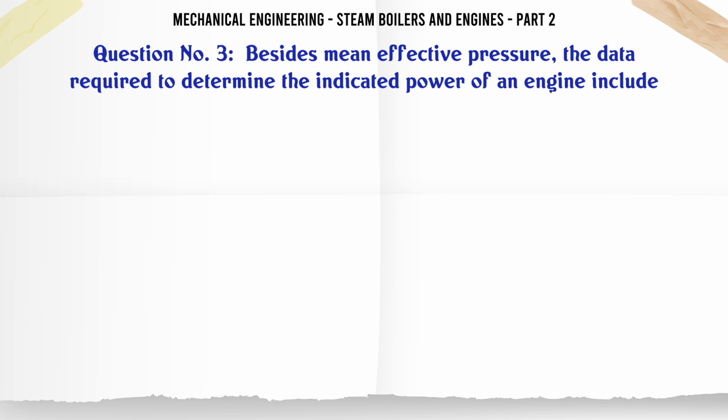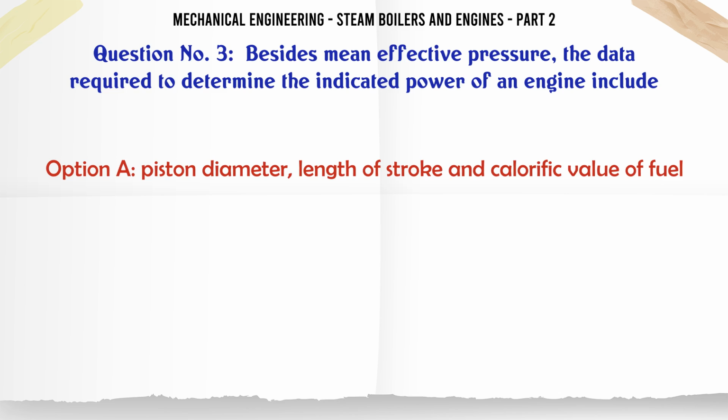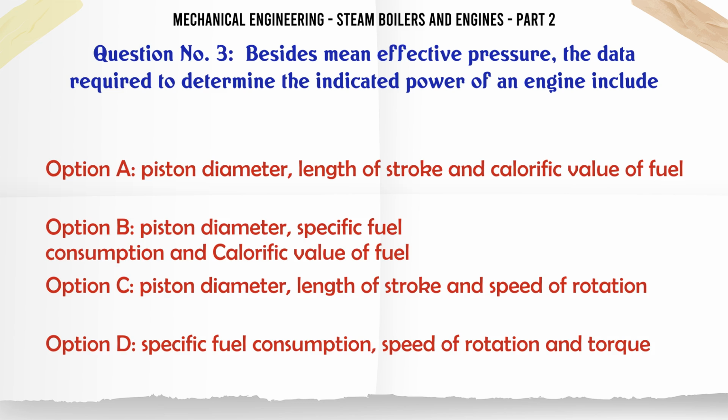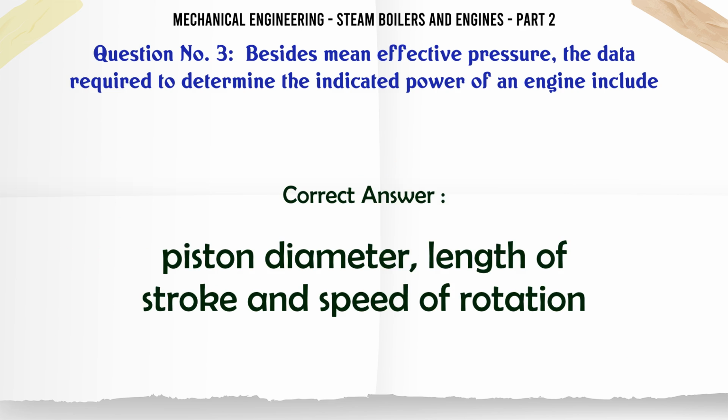Besides mean effective pressure, the data required to determine the indicated power of an engine include: A, piston diameter, length of stroke and calorific value of fuel. B, piston diameter, specific fuel consumption and calorific value of fuel. C, piston diameter, length of stroke and speed of rotation. D, specific fuel consumption, speed of rotation and torque. The correct answer is piston diameter, length of stroke and speed of rotation.